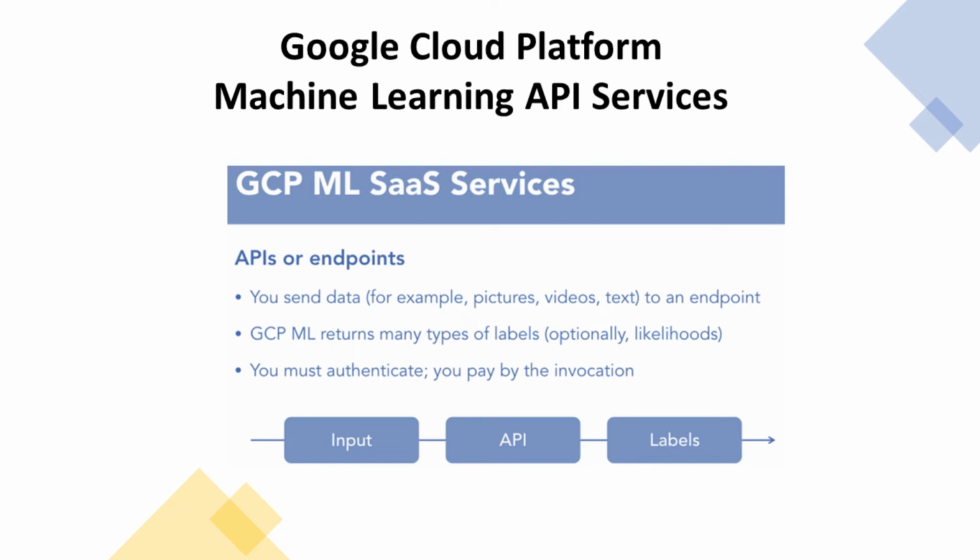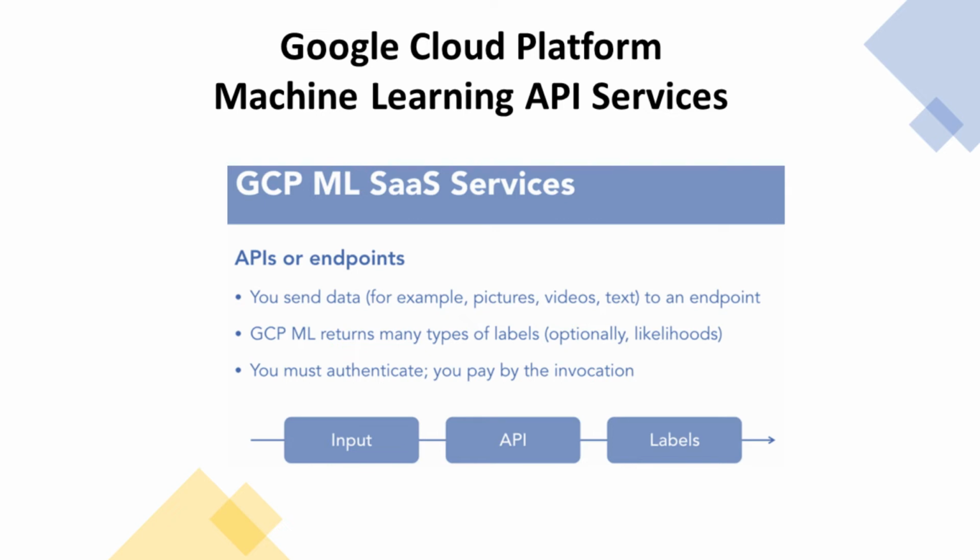Basically, the way they work is you look at the type of data you want to analyze. Is it photos, videos, text, speech, and so on? Then, based on the type of data, you send it to a particular machine learning endpoint. The Google Cloud Platform machine learning endpoint will return to you many types of labels and optionally likelihoods of that particular label.